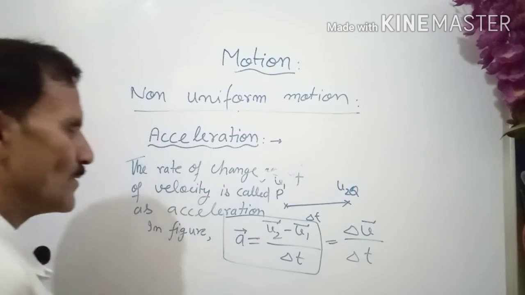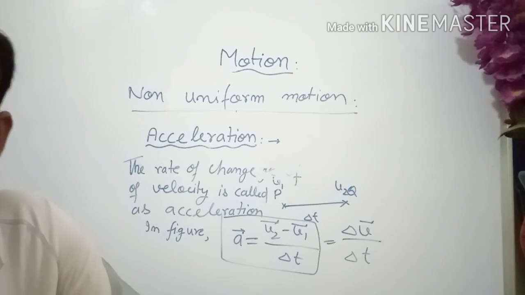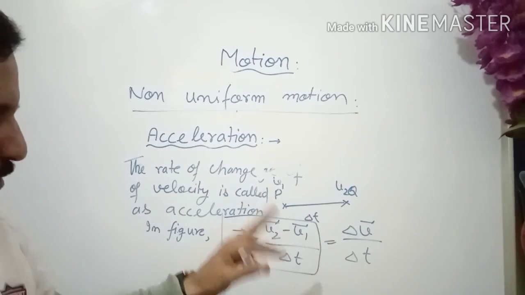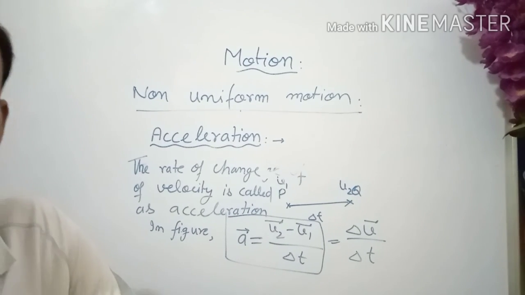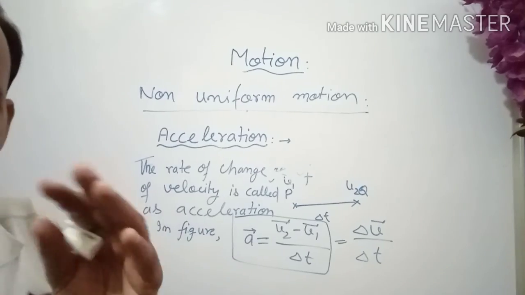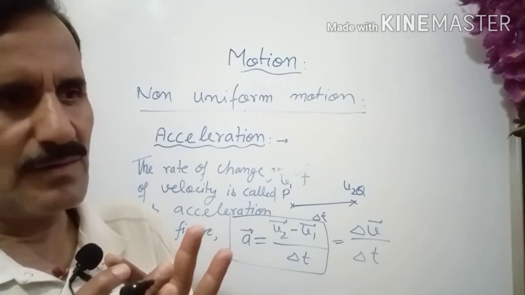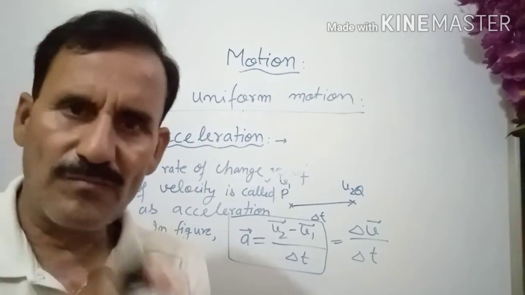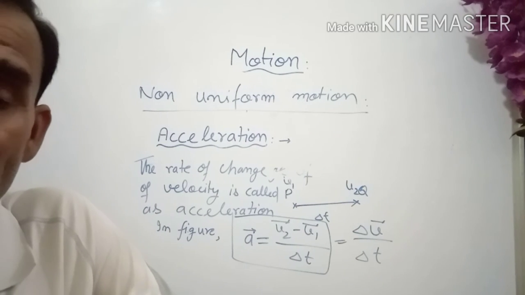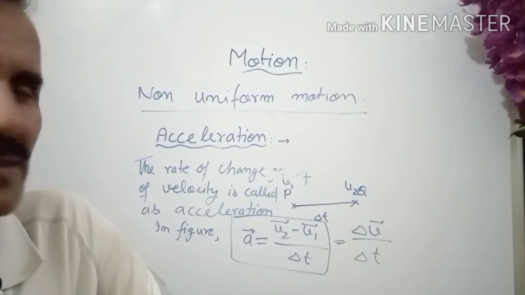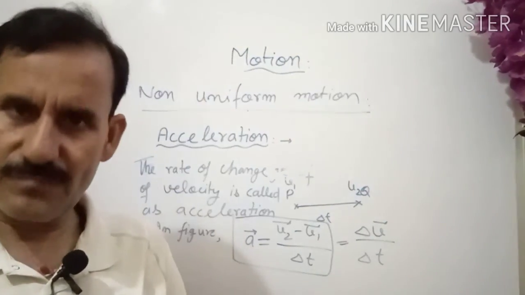So the rate of change, rate means divided by time, of speed or velocity. What is the difference between speed and velocity? The magnitude of velocity is nothing but speed. But speed along with the direction is said to be velocity. When you are giving the speed with direction, that is called velocity. So thanks for today.